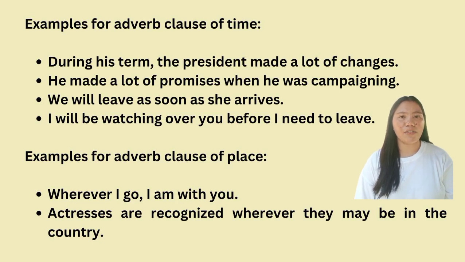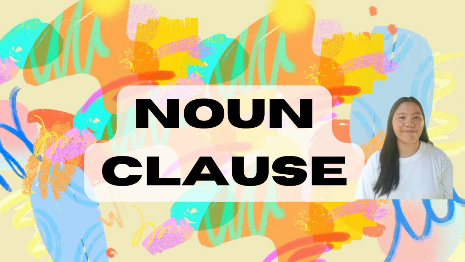Second, actresses are recognized wherever they may be in the country. Here, the adverb clause wherever they may be in the country highlights that actresses are recognized regardless of their location within the country. Adverb clauses of place indicate the location or position of an action or event. They provide additional details to enhance the context and meaning of the sentence.